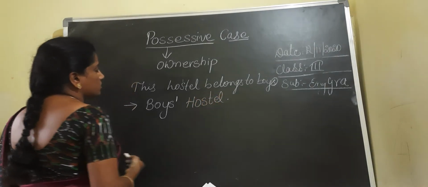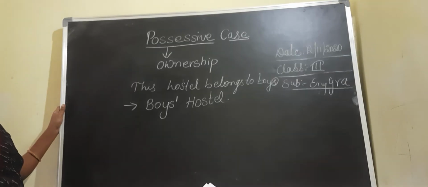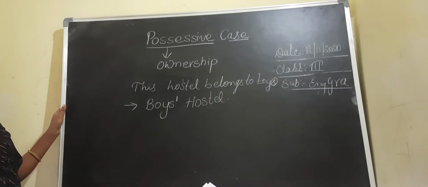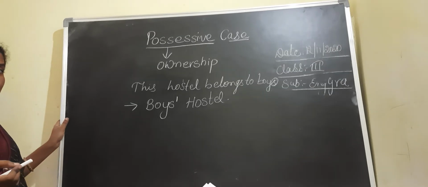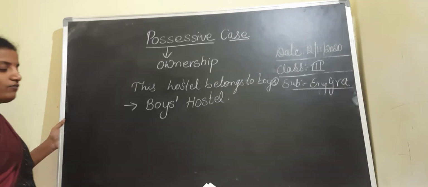So to denote the possessive case of a noun, we are adding apostrophe s. But when we are talking about nouns in the plural ending with s, we have to add only an apostrophe.